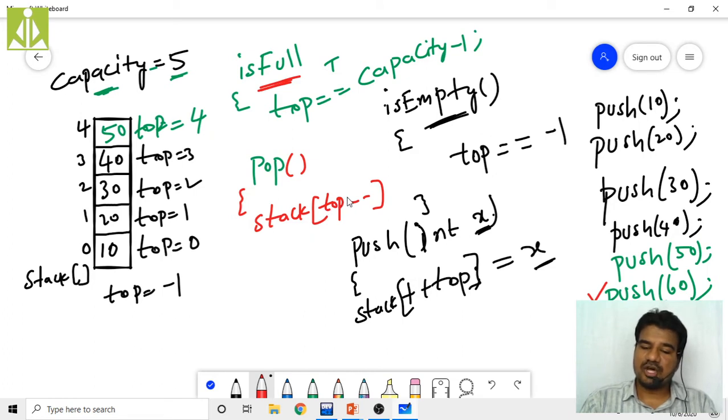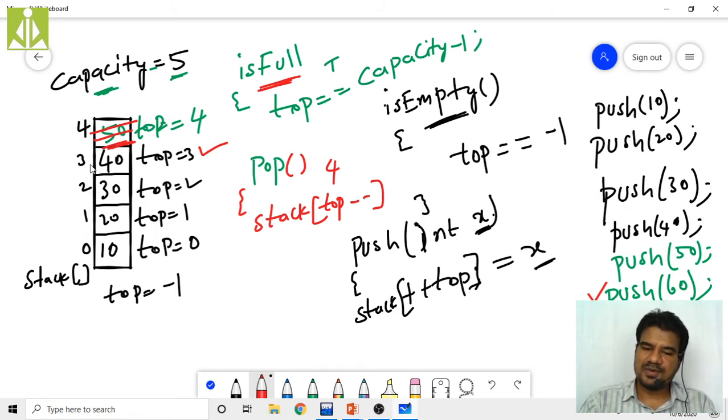Top value is 4, isn't it? So stack of 4 will be retrieved. Stack of 4 is nothing but 50 will be retrieved. And then what we are doing? We are decrementing the top. Top value is 4, so 4 minus 1, that is 3. So top will become 3. If top becomes 3, ultimately this element gets removed from the stack. Because the top value is now 3 and we cannot access this element from the stack. So this element gets removed.